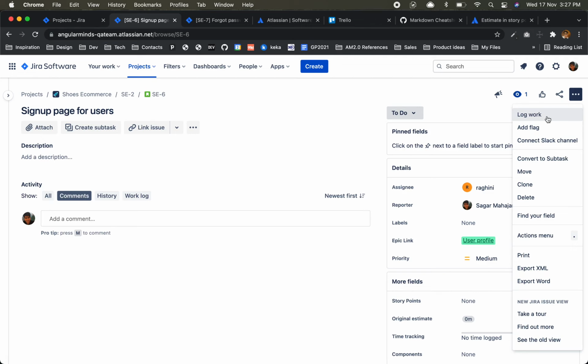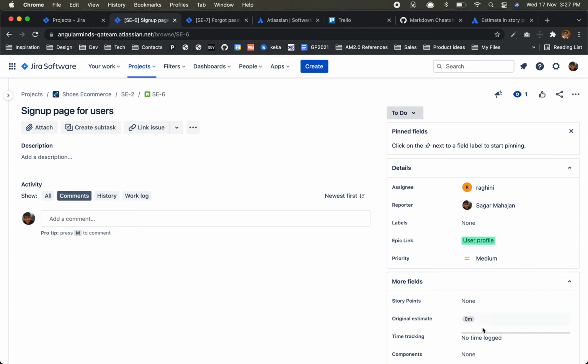Okay, this is the most important. You should be knowing it. If I have to judge the knowledge of any candidate on Jira, I'll ask him this question: how is the work logged in Jira? What happens if you see here? These were the more fields.